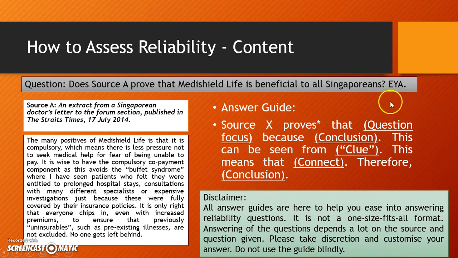So this part you are just inferring. Now, this is the content that you need to verify with another source to see if this is true. If the other source agrees with what is said here, then the source is reliable, then the source does prove that MediShield Life is beneficial to all Singaporeans. So what source can you cross-refer to?